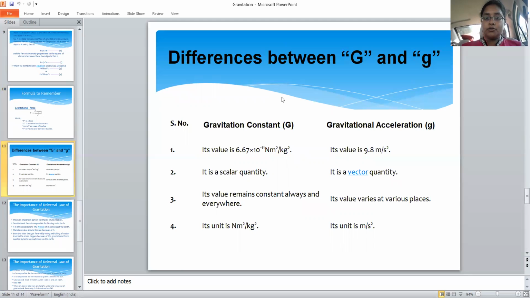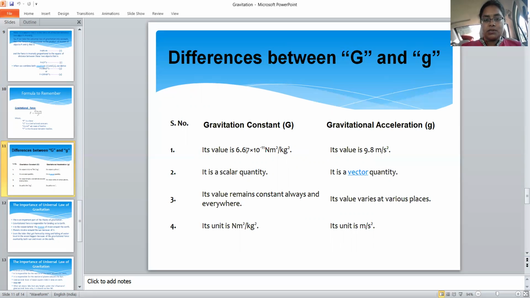Here there are two types of G present. What is the difference between capital G and small g? Why do we have to learn about this? Okay, first see capital G. Capital G is the gravitational constant. The name itself indicates that it is a constant, so it has a constant value. That means it doesn't change anywhere.